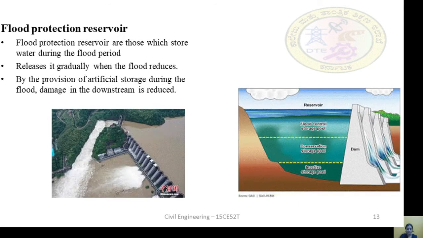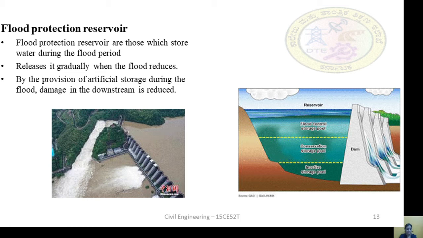The next type of reservoir is flood protection reservoir. Flood protection reservoirs are those which store water during flood periods and release it gradually when the flood reduces. By provision of artificial storage during the flood, damage downstream is reduced.